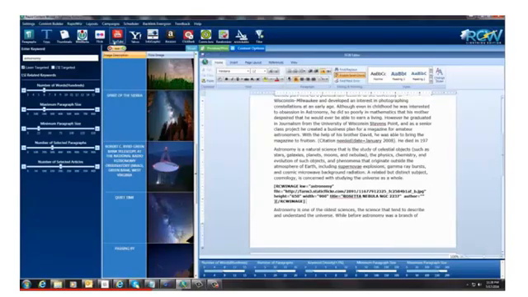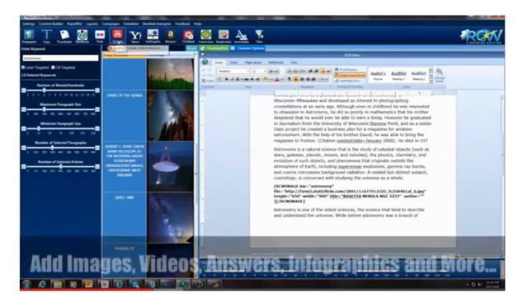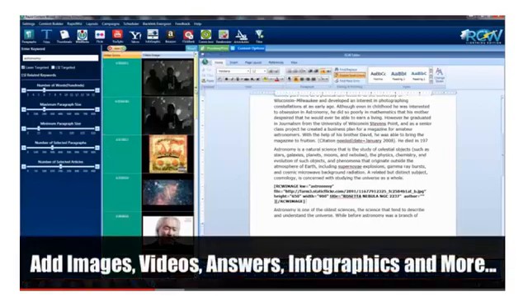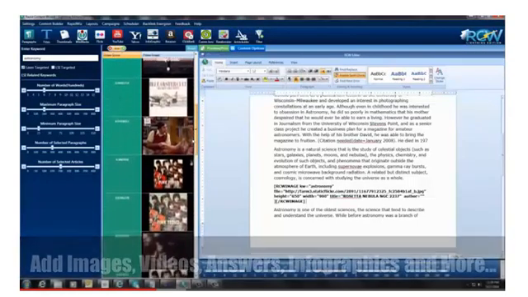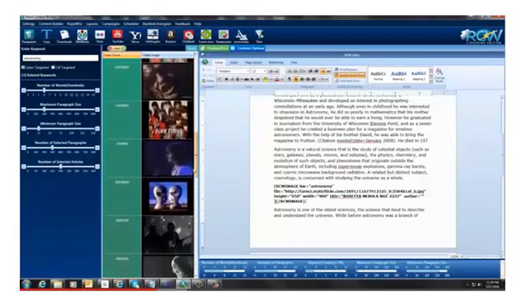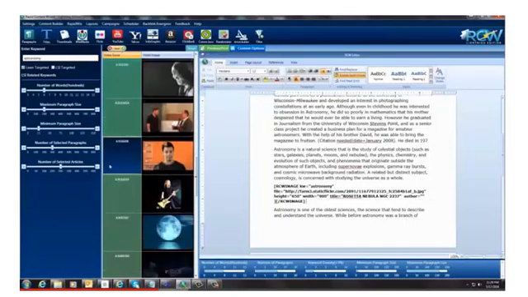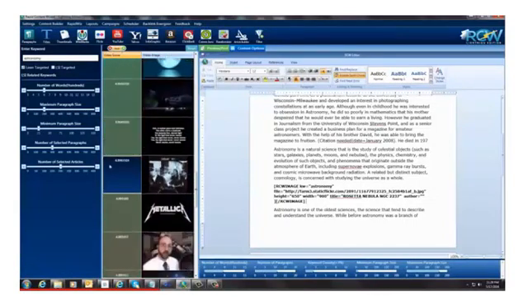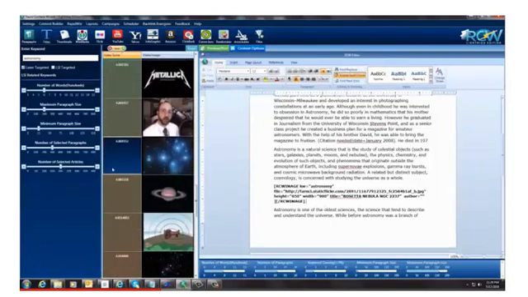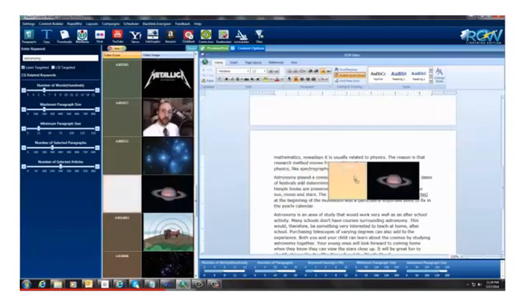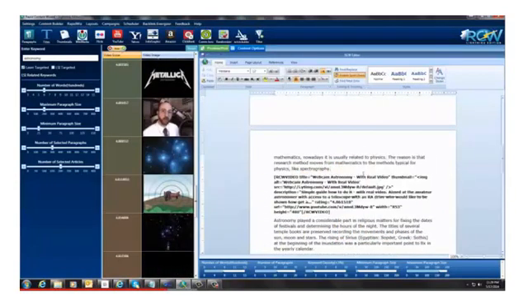Next thing we want to do is put in a YouTube video. Alright, and we have our YouTube videos here. We'll just pick something here that's interesting with regards to astronomy. There we go. Maybe I'll put this one down here, and again I'll just look for that red insertion point and put that in here. Now we have a video in here. Now we have all our content in here.